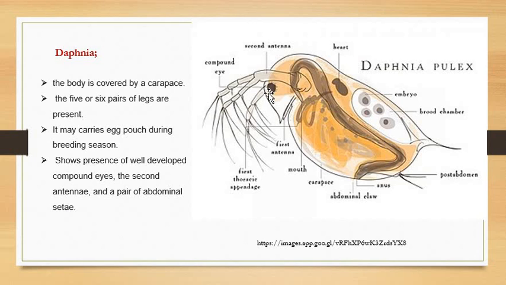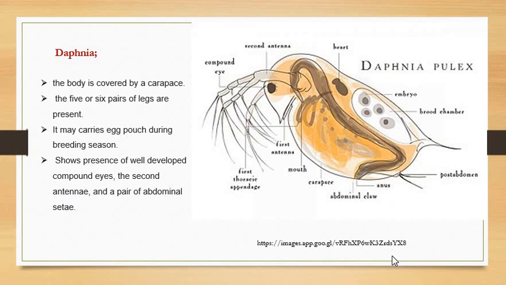Now, two pairs of antennae are present, out of which the second pair of antennae is very well developed and used for swimming. A pair of abdominal setae are also a characteristic feature. Not seen in the diagram, but here you can see it like this: a huge number of setae-like structures present on the ventral side of the abdomen. This is again a characteristic feature called the pecten, and it has multiple functions.